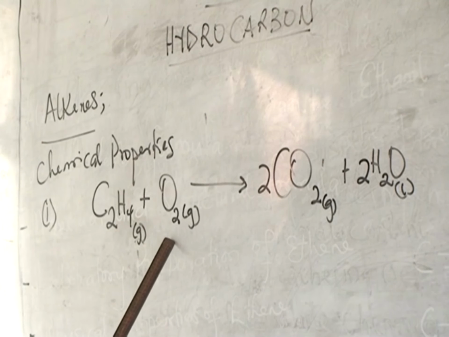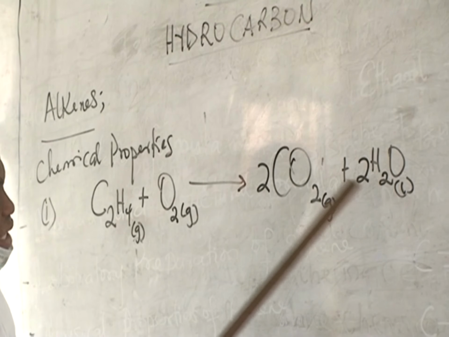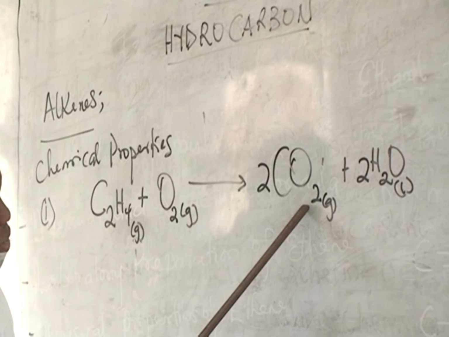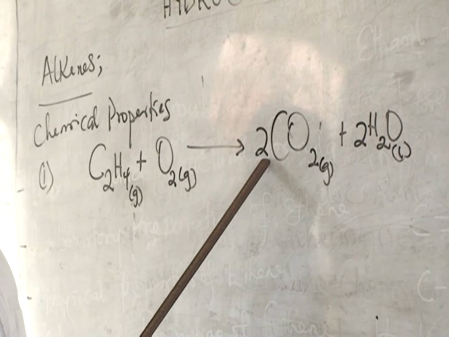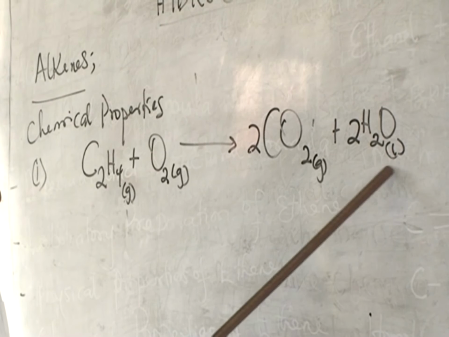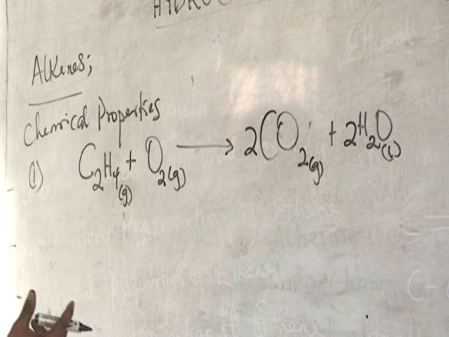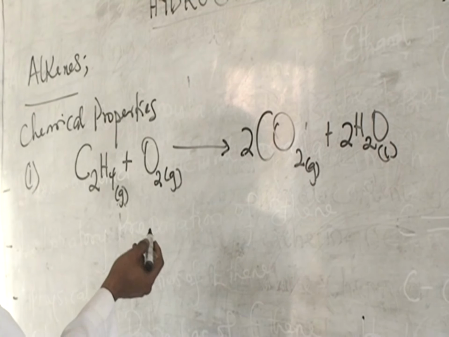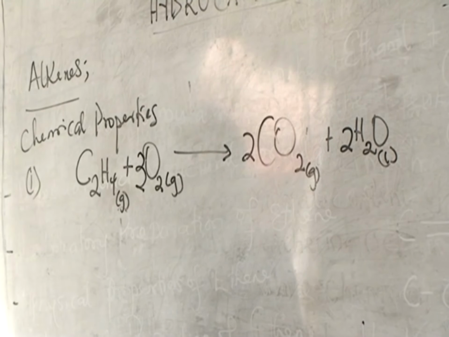For the oxygen, we have 2 atoms of oxygen in 1 molecule of oxygen. And so when we count the atoms of oxygen here, we have 2 atoms of oxygen here, plus multiplied by these 2, that's 4. And we have 2 atoms of oxygen here. So the total number of oxygen atoms on the product side of the equation is 6. And here on the reactant side, we have 2. So what do we simply do? We balance it up to what? 6. And what can we multiply with 2 to give us 6? And that's 3.